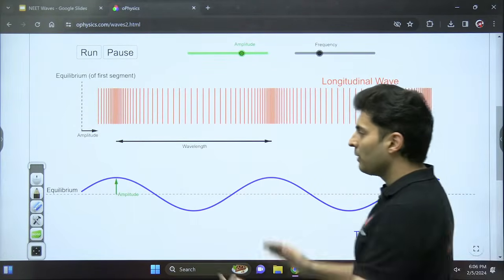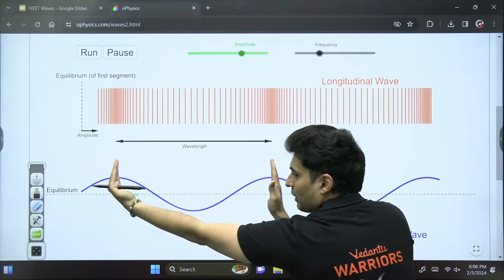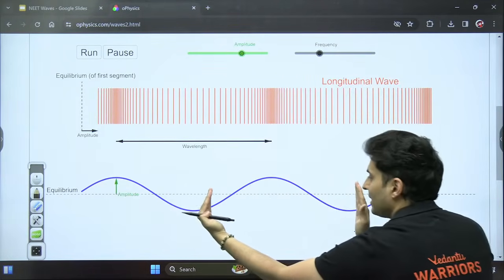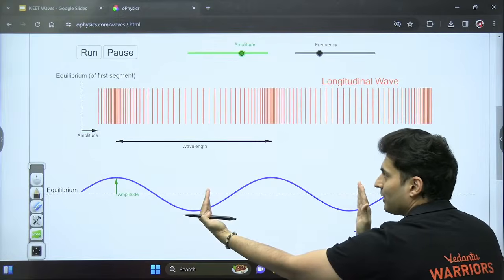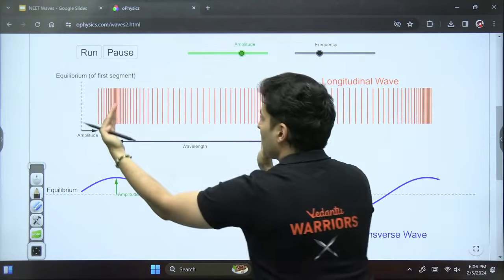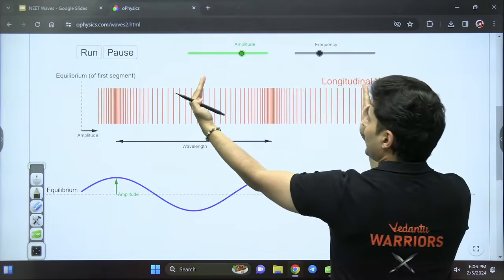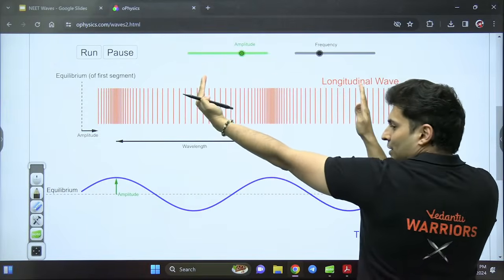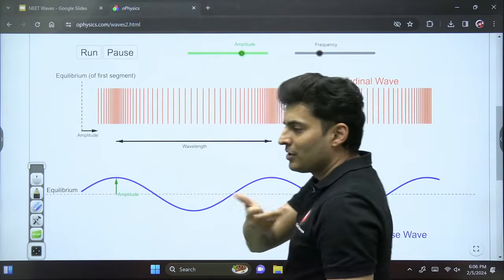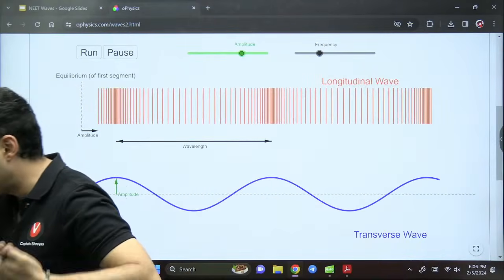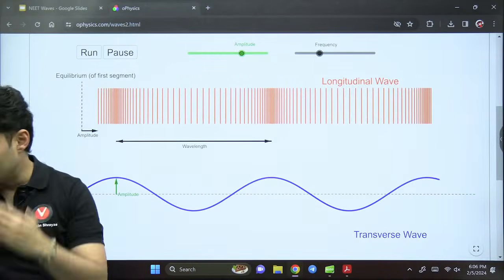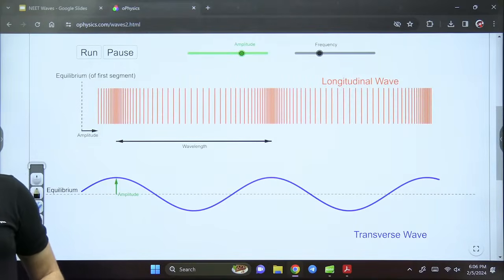Yes or no? Will the distance from one crest to the next crest be the same as from one trough to the next trough? Yes, it will be. It doesn't matter as long as you are getting similar things. That is called your wavelength.